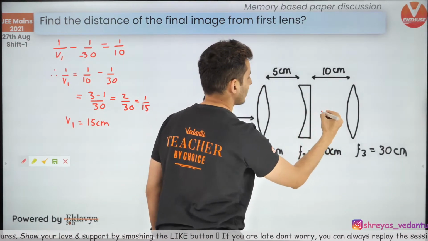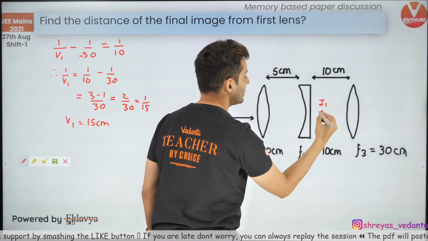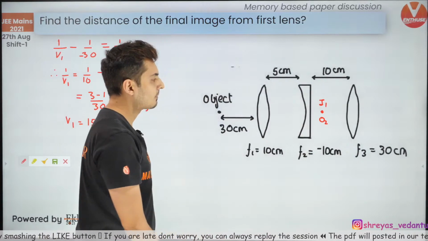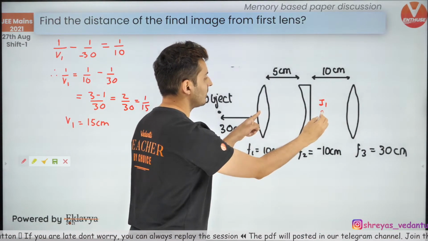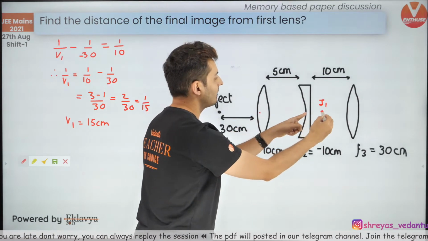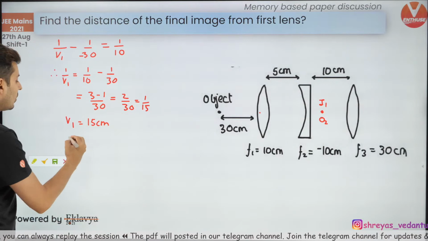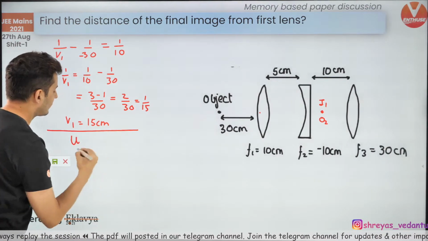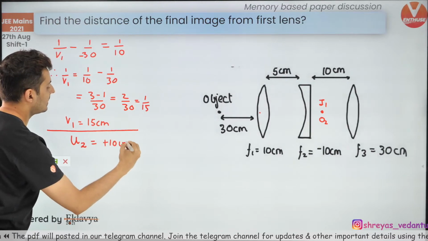This is 5. So this is image 1. This image 1 will be the object for the second lens. Now understand, if from the first lens this is 15, and this distance is 5, how much will this be? This will be exactly 10 centimeters. So the object distance for the second lens will be plus 10 centimeters.